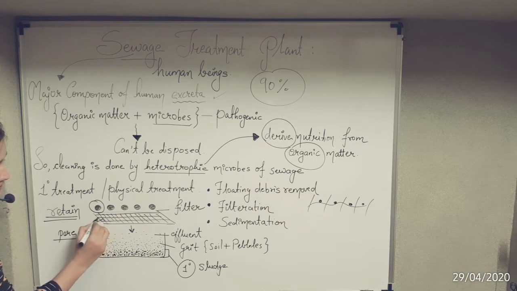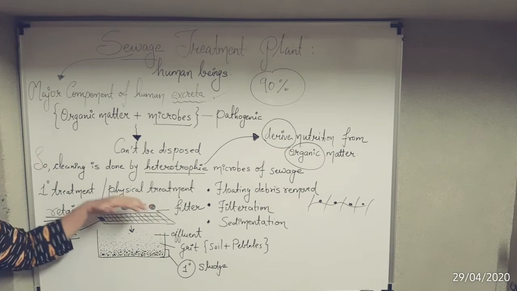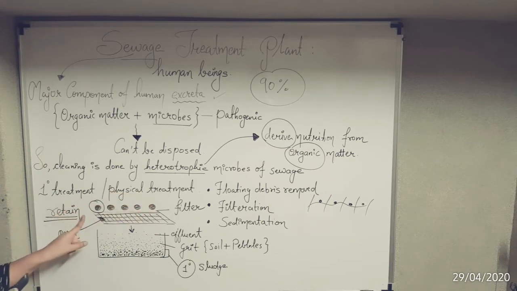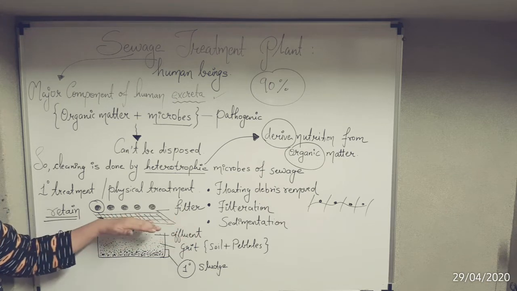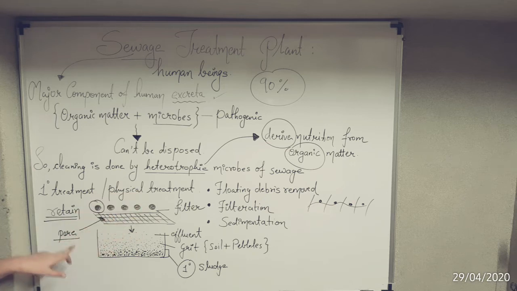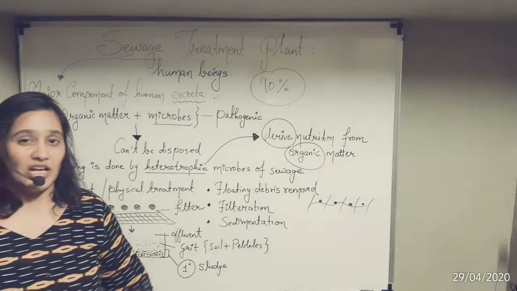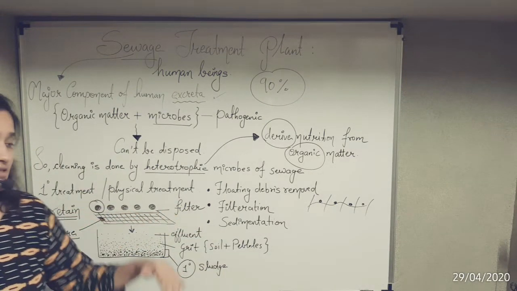For example, this particular is the pore size of my filter. तो ये पोर में से वो पास आउट नहीं हो सकेगा, इसलिए वो कहाँ रह जाएगा? बाहर. अगर वो फिल्टर के बाहर रह जाएगा उसको हम लोग बोलेंगे रिटेंशन. So the filter which is helping to remove the particles which are larger than its pore size, it is known as filtration. So the second step removed the very big particles.